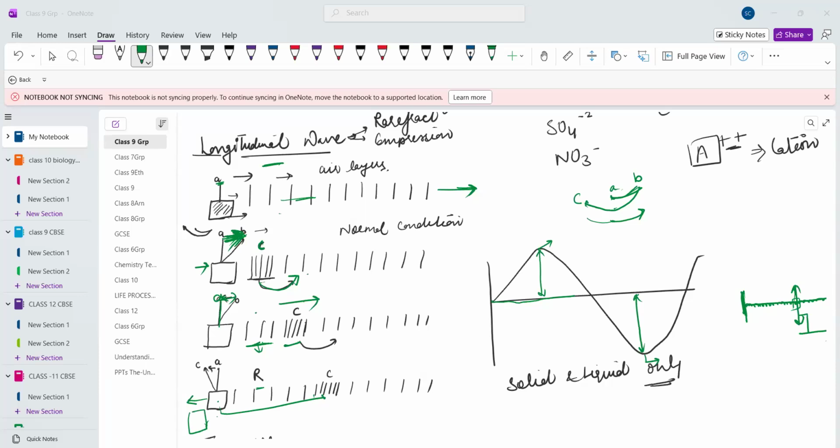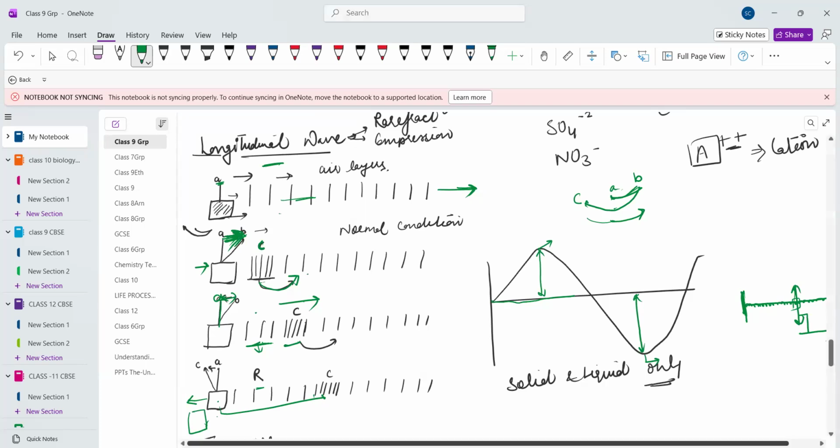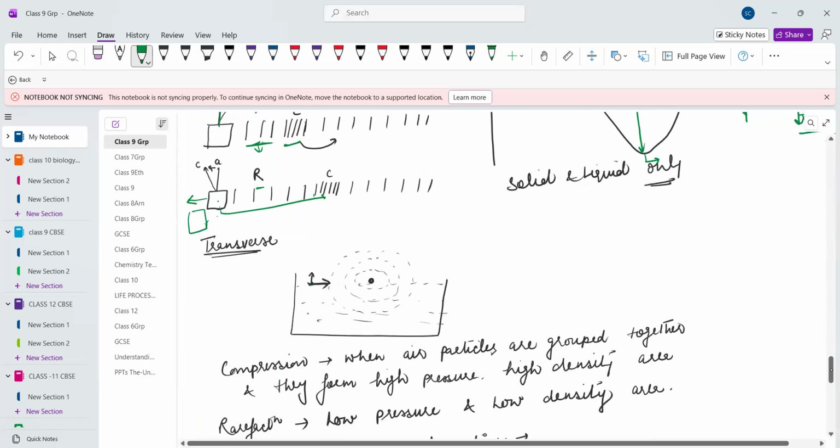Okay, so suppose you are having a drum and you hit that drum softly. If you are hitting the drum softly, the vibration produced in the drum will be of small amplitude, so there will be a soft sound. But when you hit that drum hard, amplitude increases, which means there will be a louder sound, because when you hit a drum hard, particle vibration will be more. There is more to and fro movement in the particles.